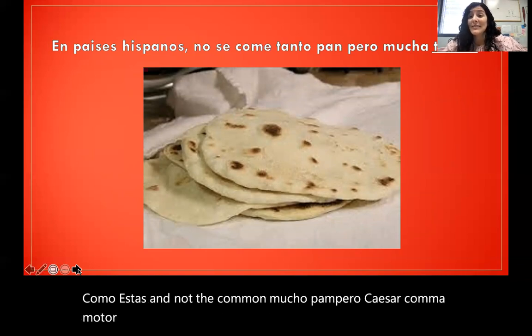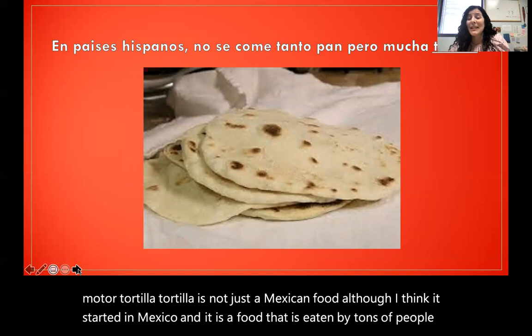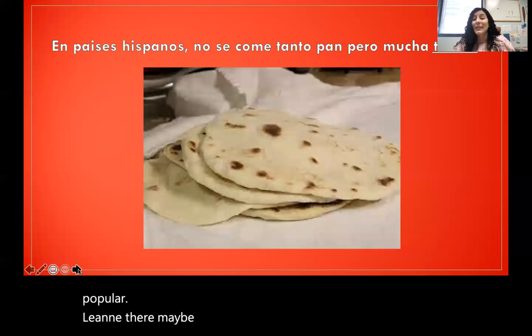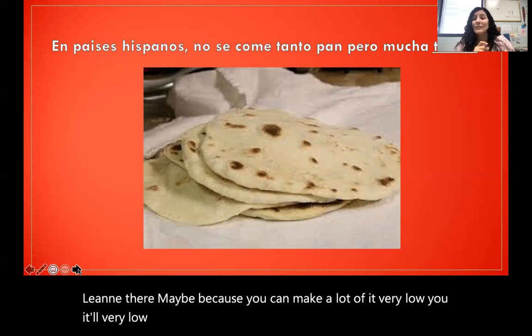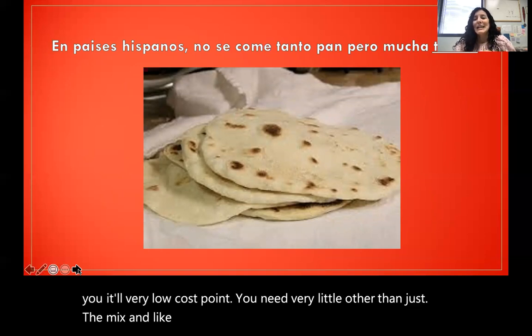Tortilla is not just a Mexican food, although I think it started in Mexico. It is a food that is eaten by tons of people in Central and South America. It is very, very popular. And that may be because you can make a lot of it at a very low cost point. You need very little other than just the mix and like salt and water.